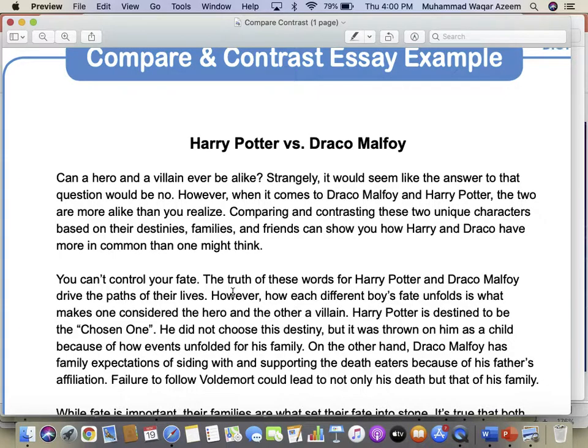Comparing and contrasting these two unique characters based on their destinies, families, and friends can show you how Harry and Draco have more in common than you might think. Okay. Can you tell me which of the sentences in this paragraph can be a topic sentence?